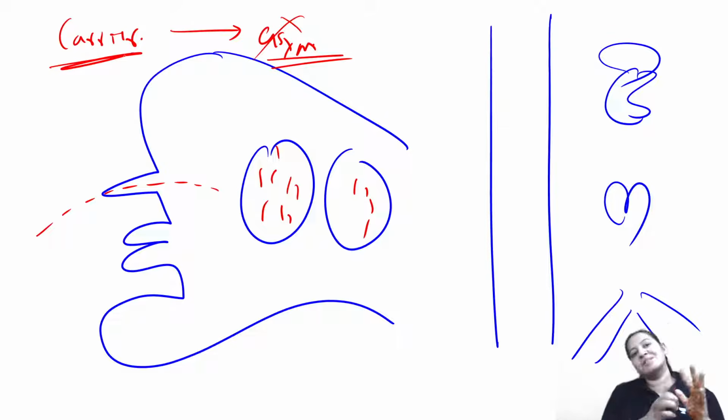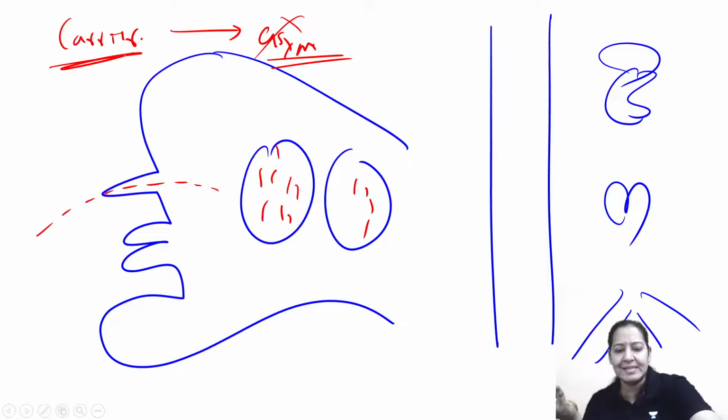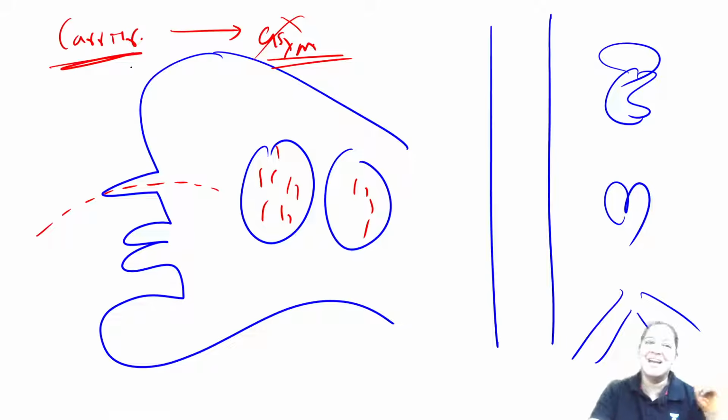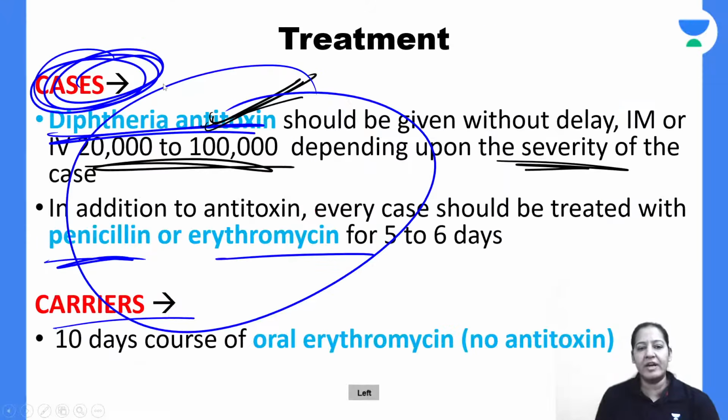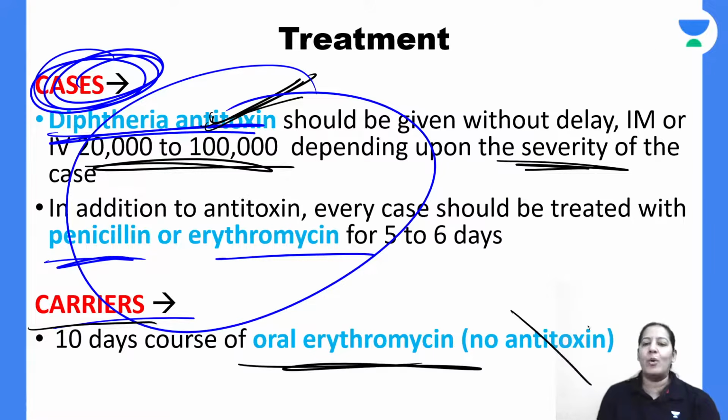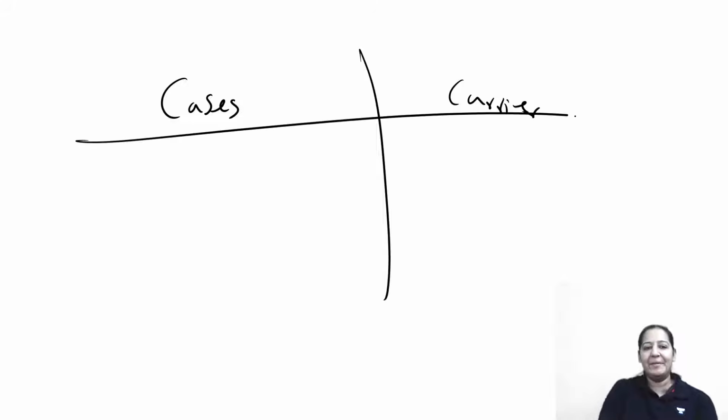So in the carrier, what is the treatment? You tell me, it's common sense. Would you like to give antitoxin here? No role of antitoxin. Here only antibiotic is given. For a carrier, only antibiotic is given. You got it? For a carrier give only erythromycin. No antitoxin is required. What is the treatment of cases? What is the treatment of carrier? Who will tell me the summary?